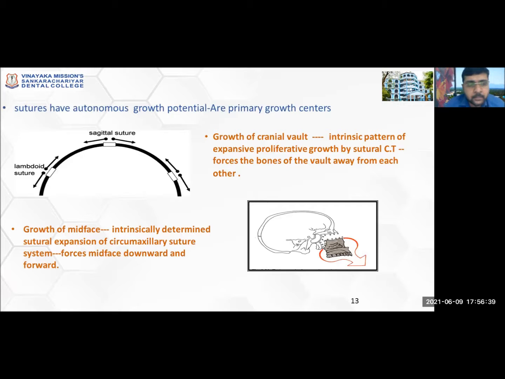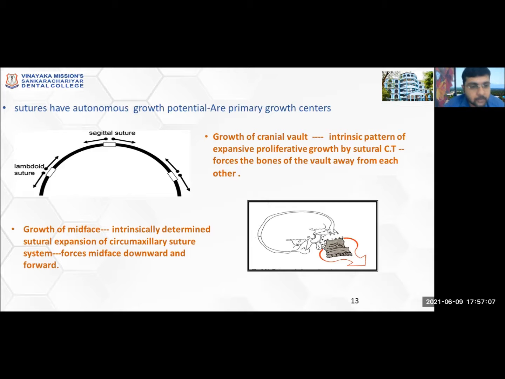He explained with the help of the sutures of the craniofacial region how the growth of the cranial vault happens. According to him, the intrinsic pattern of expansive proliferative growth by sutural connective tissue present at the sagittal, lambdoid and coronal sutures forces the bones of the wall to grow apart, which helps in the enlargement of the cranium.